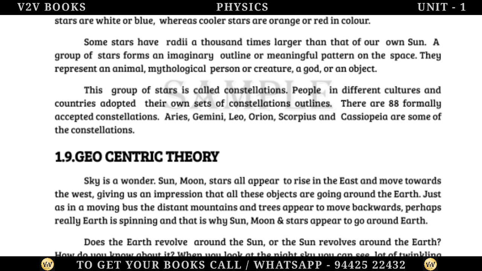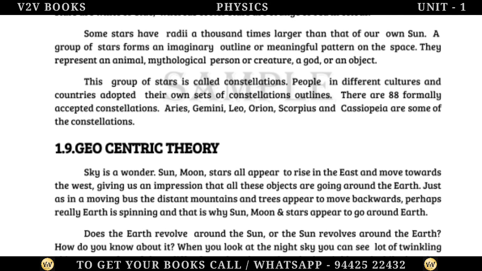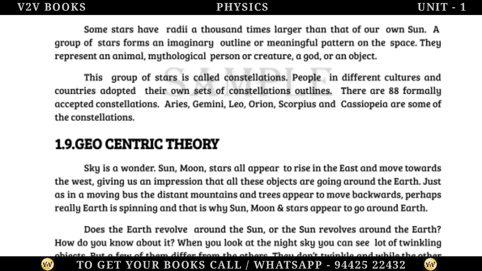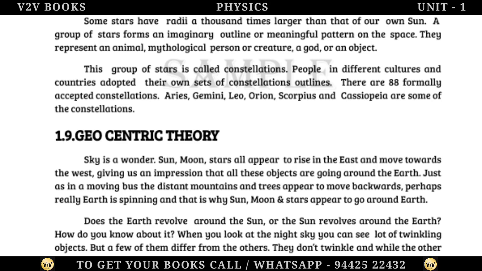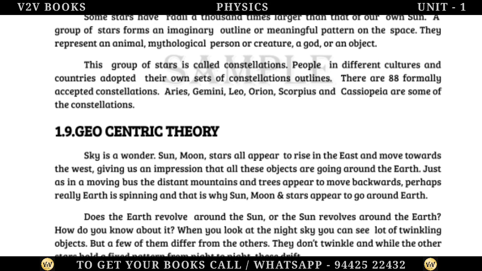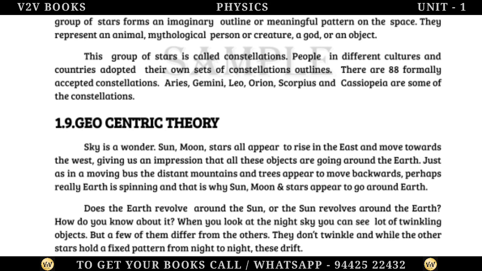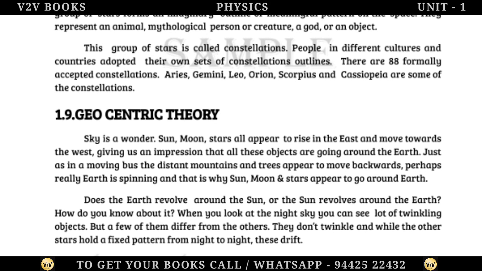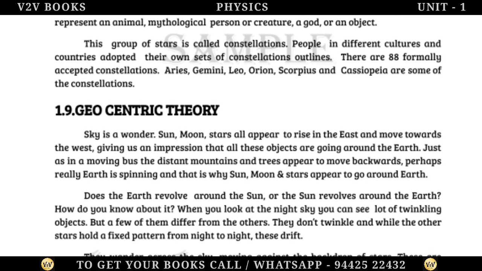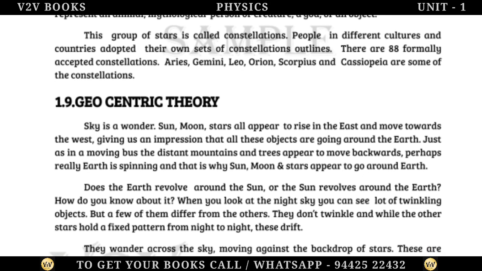Geocentric theory. Sky is a wonder. Sun, moon, stars all appear to rise in the east and move towards the west, giving us an impression that all these objects are going around the Earth. Just as in a moving bus the distant mountains and trees appear to move backwards, perhaps really Earth is spinning, and that is why Sun, Moon and stars appear to go around Earth.